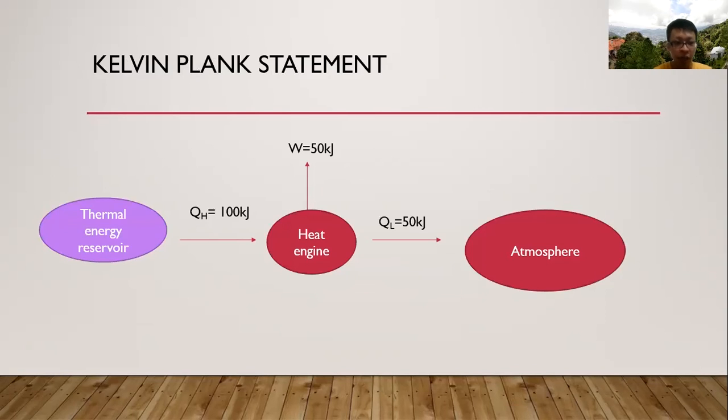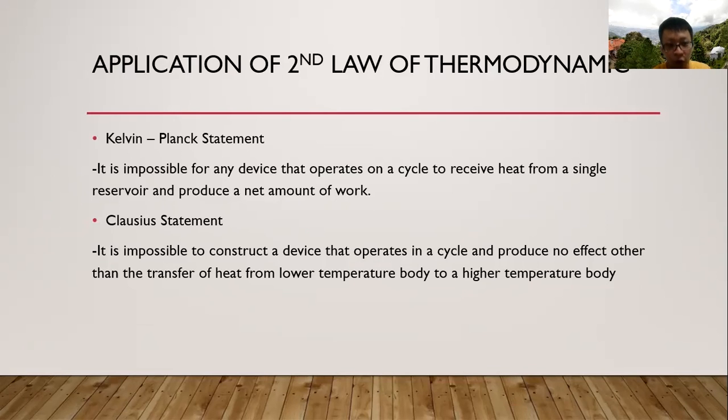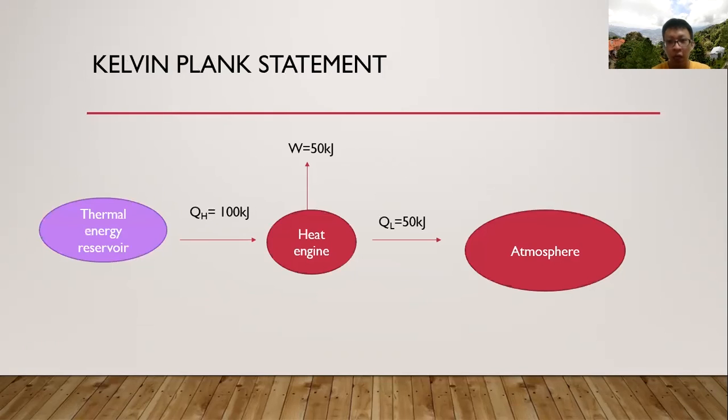So the diagram explains the Kelvin-Planck statement. Just now it stated that it's impossible for any device that operates on a cycle to receive heat from a single reservoir and produce a net amount of work. Let's say that the thermal energy reservoir supplies 100 kilojoules of QH to the heat engine. It's impossible for the heat engine to convert all the 100 kilojoules of heat energy to work done.